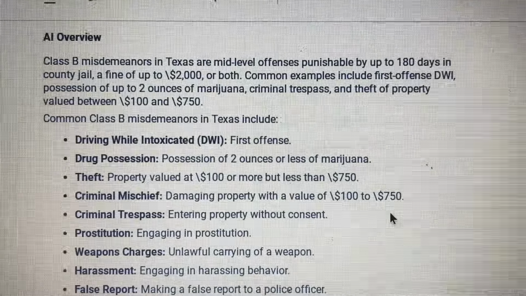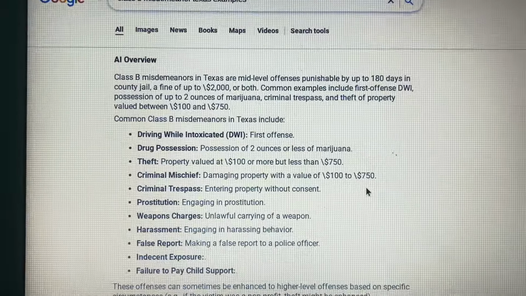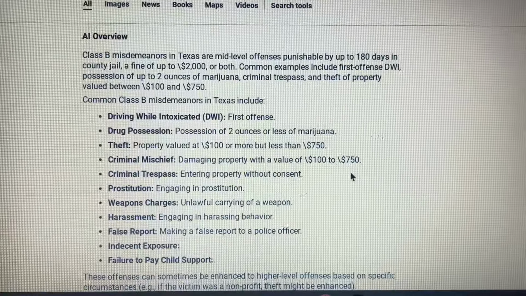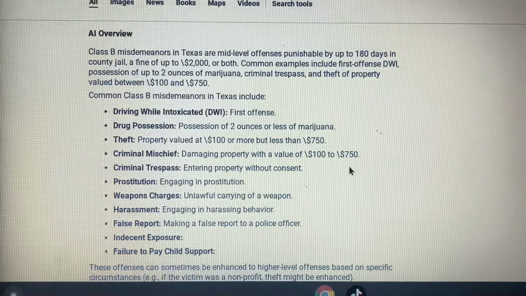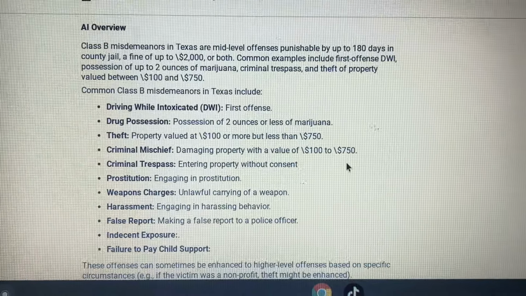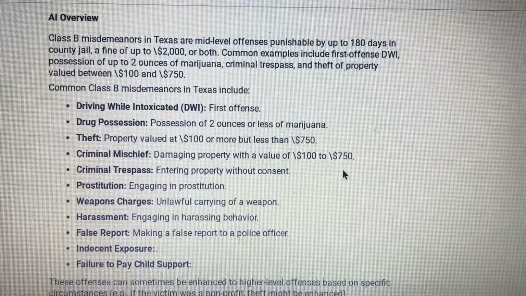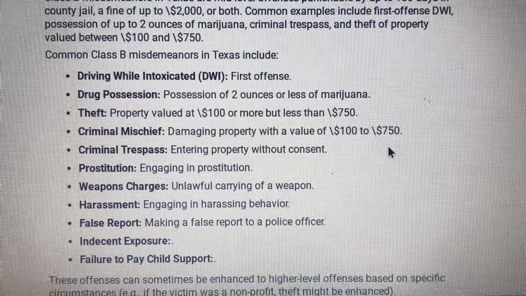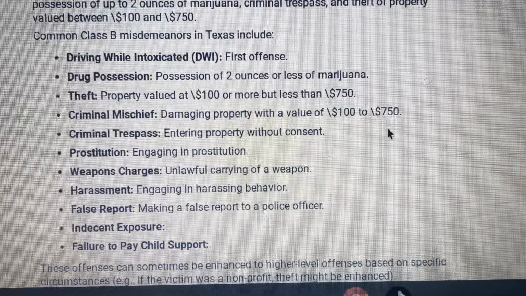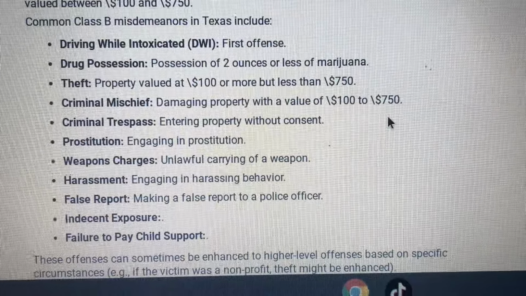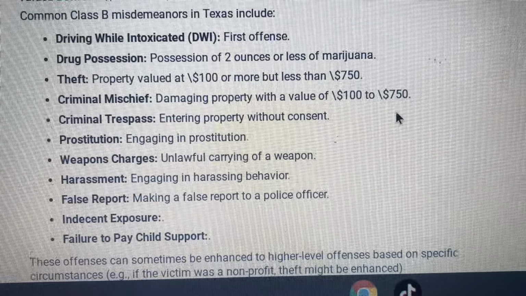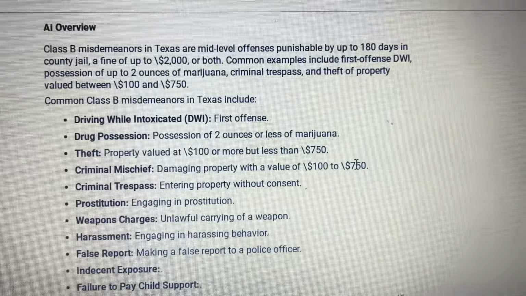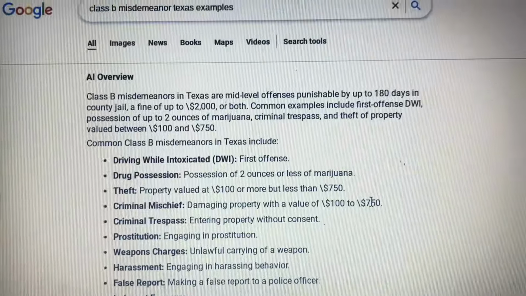Next up is a Class B misdemeanor. Class B misdemeanors in Texas are mid-level offenses punishable by up to 180 days in county jail and a fine up to $2,000, or both. Common examples include first offense DWI, possession of up to 2 ounces of marijuana, criminal trespass, and theft of between $100 and $750. Others include DWI, drug possession, theft, criminal mischief, prostitution, weapons charges, harassment, false report, indecent exposure, and failure to pay child support.